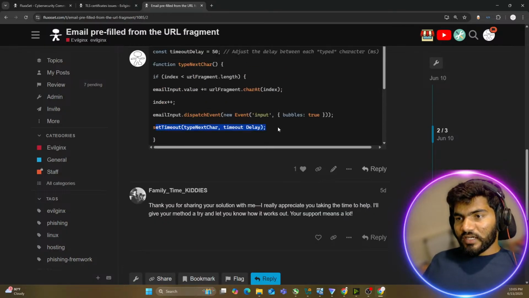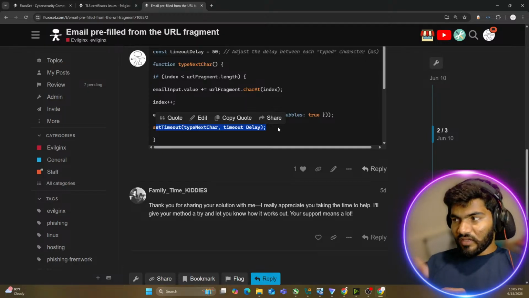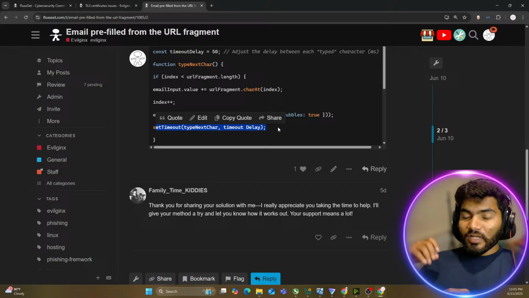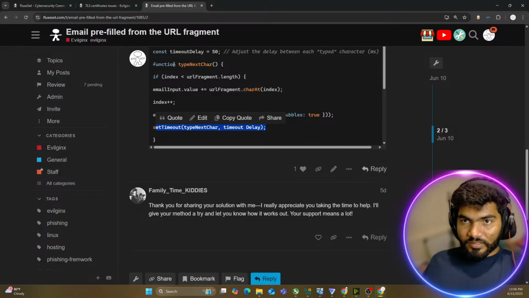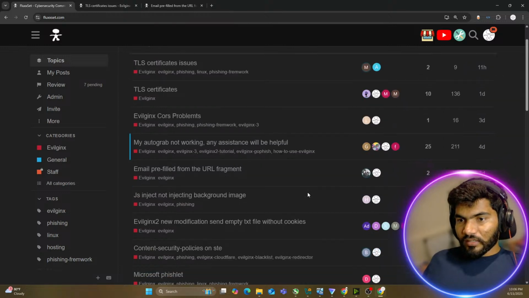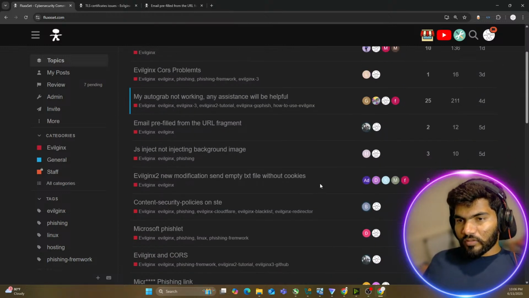Can you see I have set the timeout? Every single time it will check if that particular element exists. If that particular element exists, then it will basically do whatever action it is supposed to do, right? Great. Now, the next question is about the Evilginx new modification empty.txt.